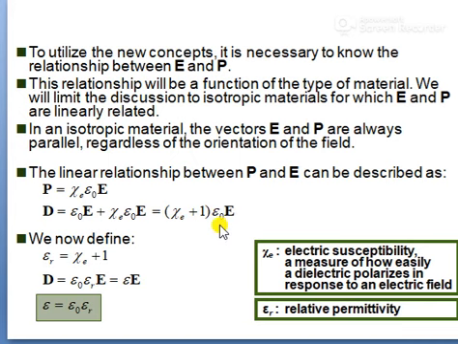and D equals epsilon naught E plus chi e epsilon naught E, that is, chi e plus 1 times epsilon naught E. So we now define epsilon r equals chi e plus 1, where chi e is the electric susceptibility, a measure of how easily a dielectric polarizes in response to an electric field. And also you can have D equals epsilon naught epsilon r E, that is epsilon E, where epsilon r is the relative permittivity.